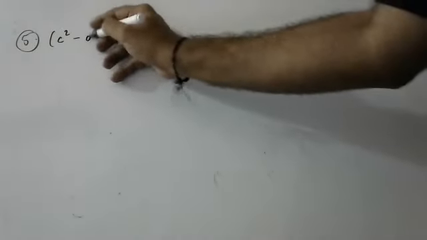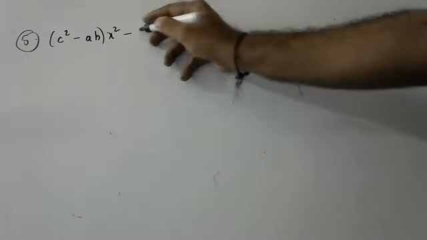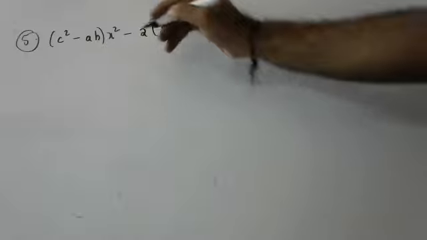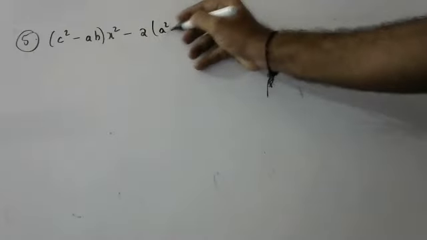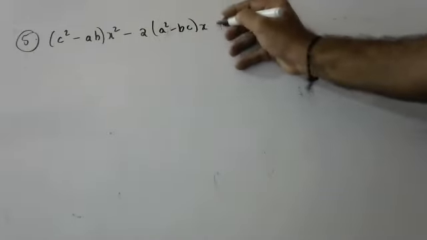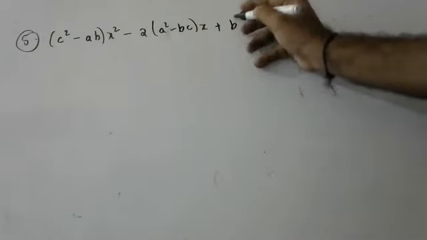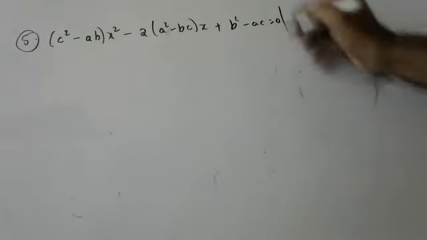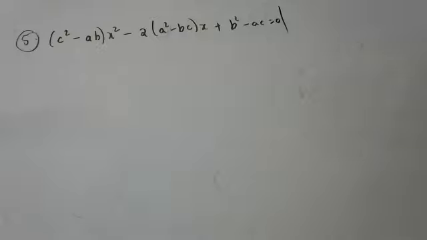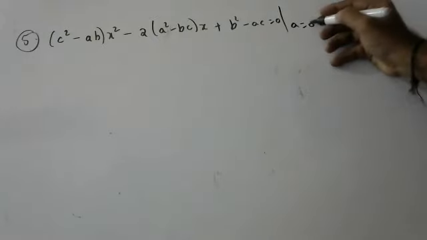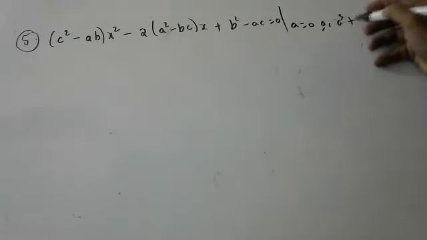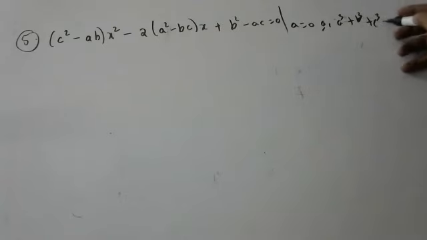(c square minus ab)x square minus 2(a square minus bc)x plus (b square minus ac) is equal to 0. Roots are real and distinct. We have to prove that a is equal to 0 or a cube plus b cube plus c cube is equal to 3abc.